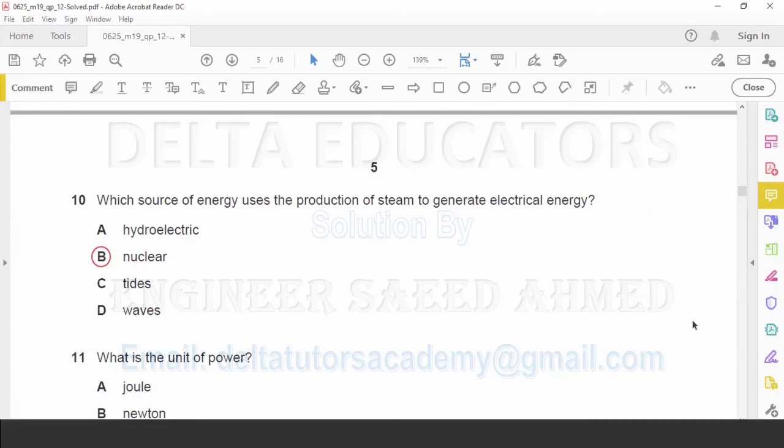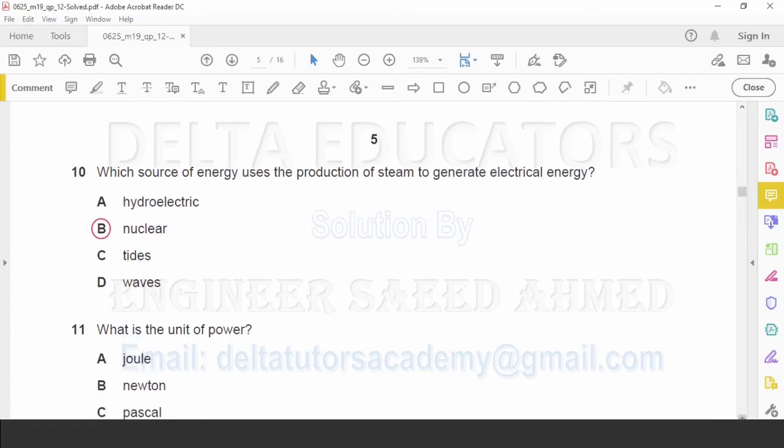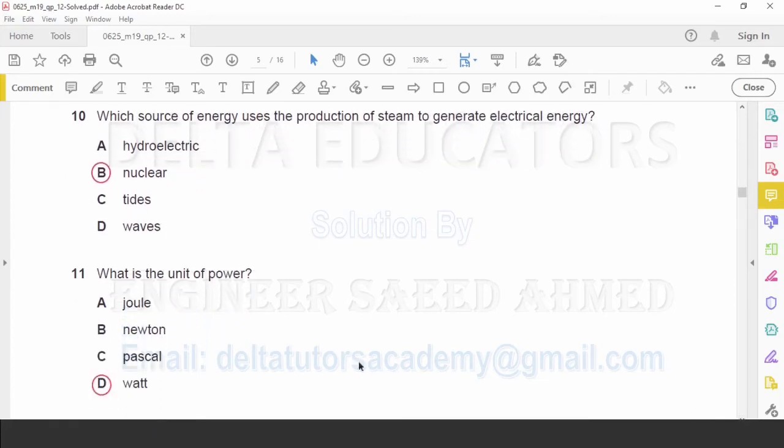Question number 11. What is the unit of power? Unit of power is watt, and watt is given here in option D. So correct option D. Joule is unit of energy. Newton is unit of force. Pascal is unit of pressure. Watt is unit of power. So correct option D.